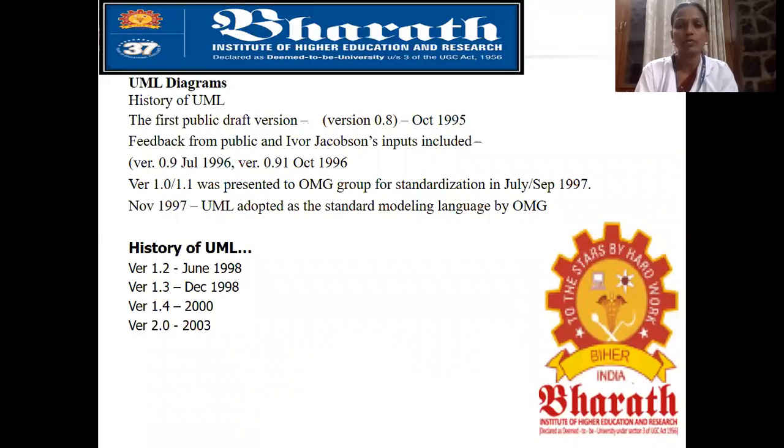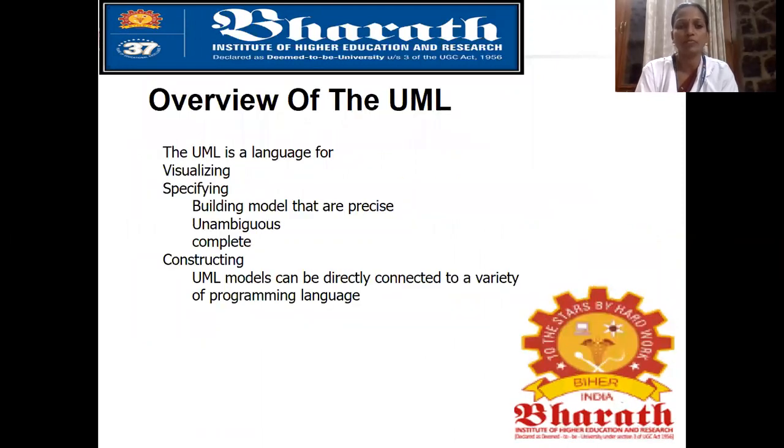Version 0.91, October 1996. Version 1.0 and 1.1 were presented to the OMG Group of Standardization in July-September 1997. November 1997, UML adopted as the standard modeling language by OMG. History of UML. Version 1.2 was introduced in June 1998. Version 1.3 was introduced in December 1998. Version 1.4 in 2000. Version 2.0 in 2003.